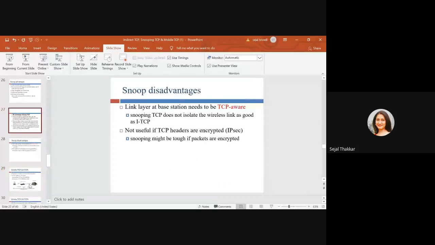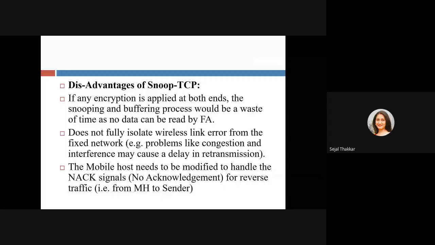Everything has a disadvantage too. So what is the disadvantage of this snooping TCP? If any encryption is applied at both sides, the snooping and buffering process would be a waste of time, as no data can be read by the foreign agent. Whenever you are applying any kind of encryption at both ends, but here we are storing our data at the foreign agent, right? So that is going to take lots of time. It is a waste of time.